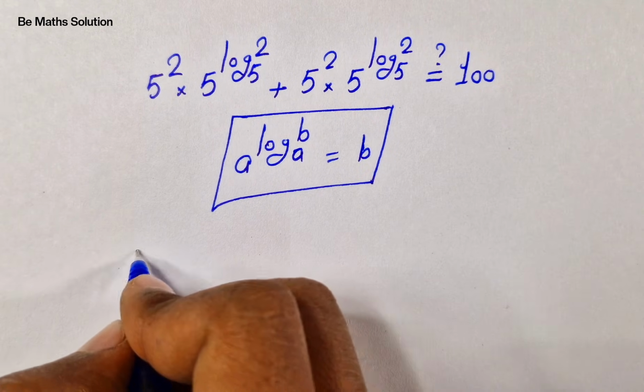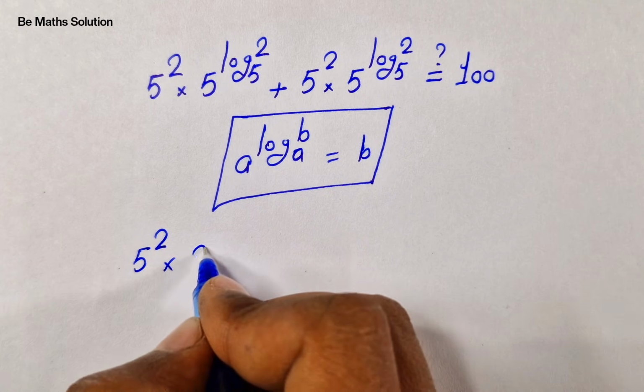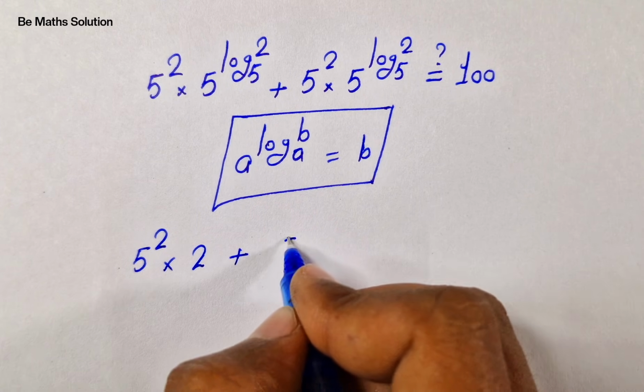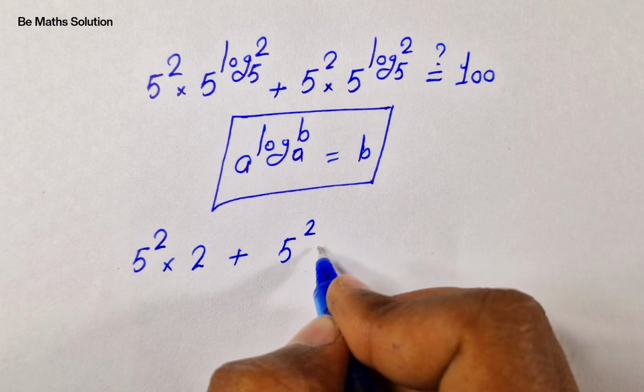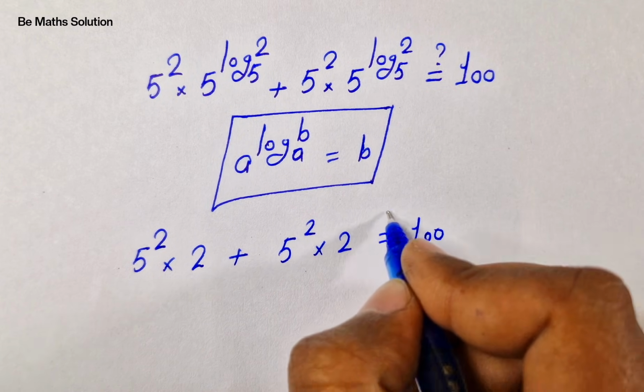So it will be 5 to the power of 2 times 2 plus 5 to the power of 2 times 2, is equal to 100.